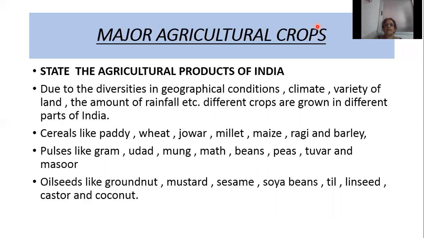Food grains or cereals like paddy, wheat, jowar, millet, maize, ragi, and barley. Pulses like gram, udad, moong, mud, beans, peas, tuvar, and masoor. Oil seeds like groundnut, mustard, sesame, soya beans, till, linseed, castor, and the coconut.